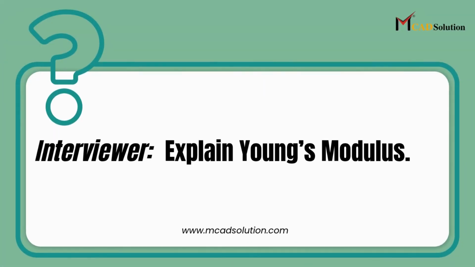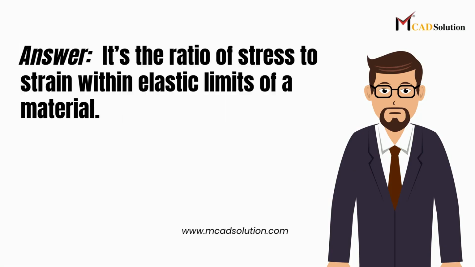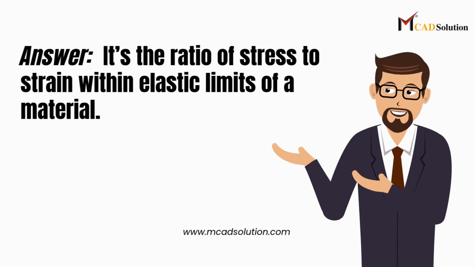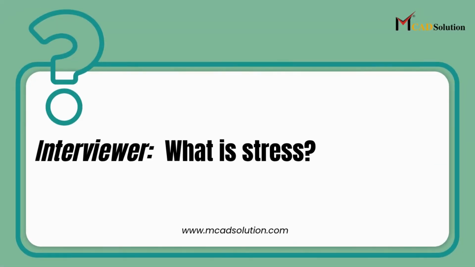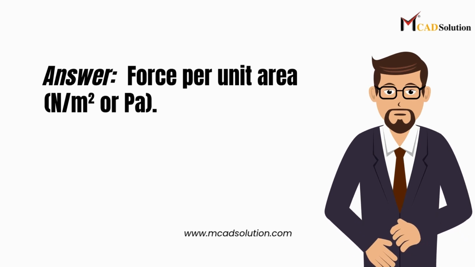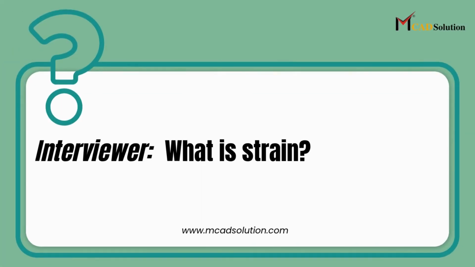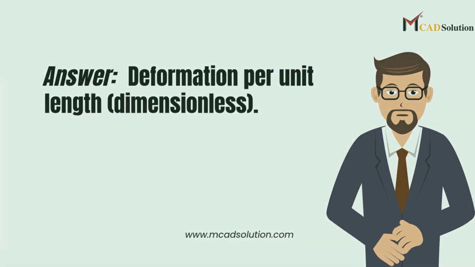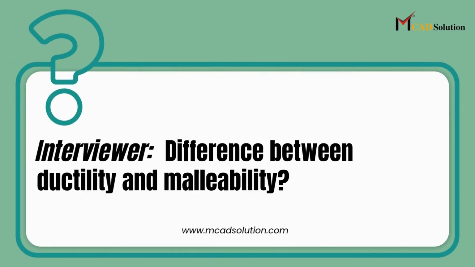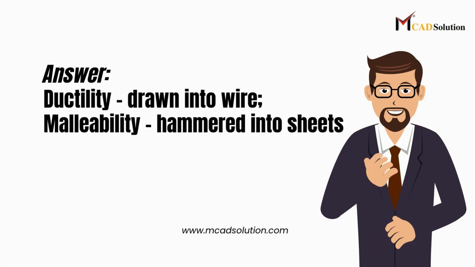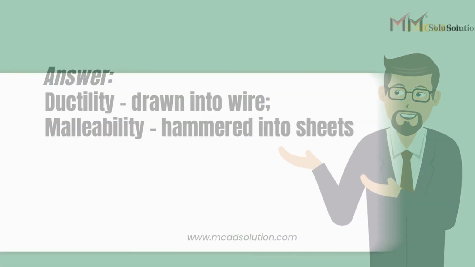Interviewer: Explain Young's modulus. Answer: It's the ratio of stress to strain within elastic limits of a material. Interviewer: What is stress? Answer: Force per unit area. Interviewer: What is strain? Answer: Deformation per unit length. Interviewer: Difference between ductility and malleability. Answer: Ductility is drawn into wire, malleability is hammered into sheets.